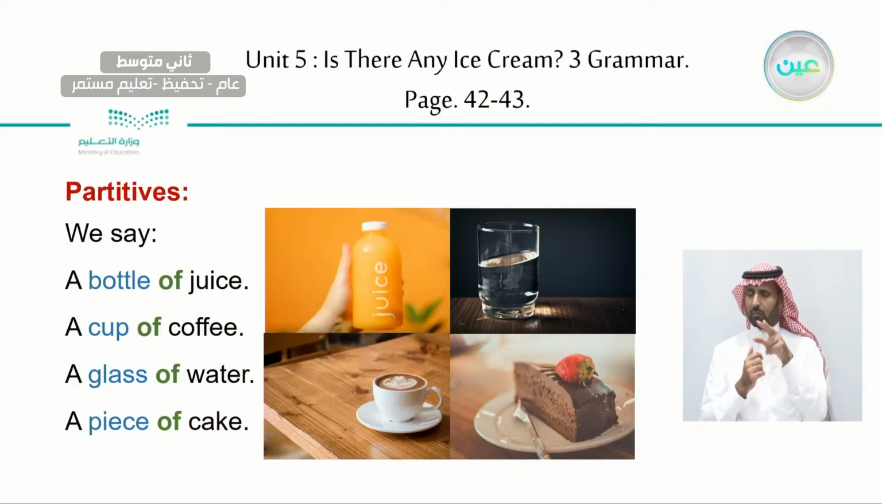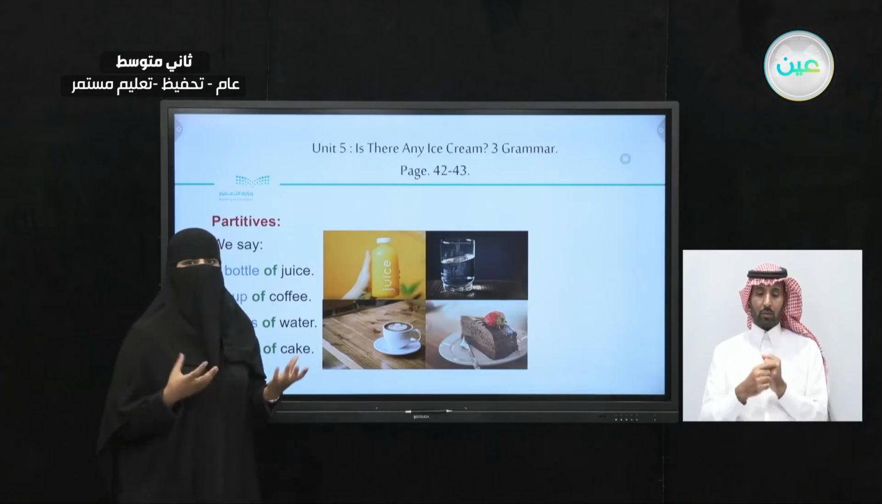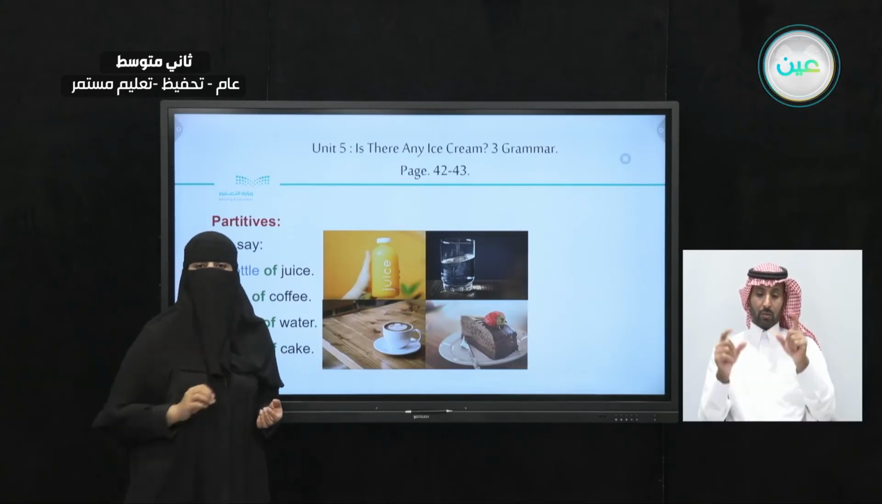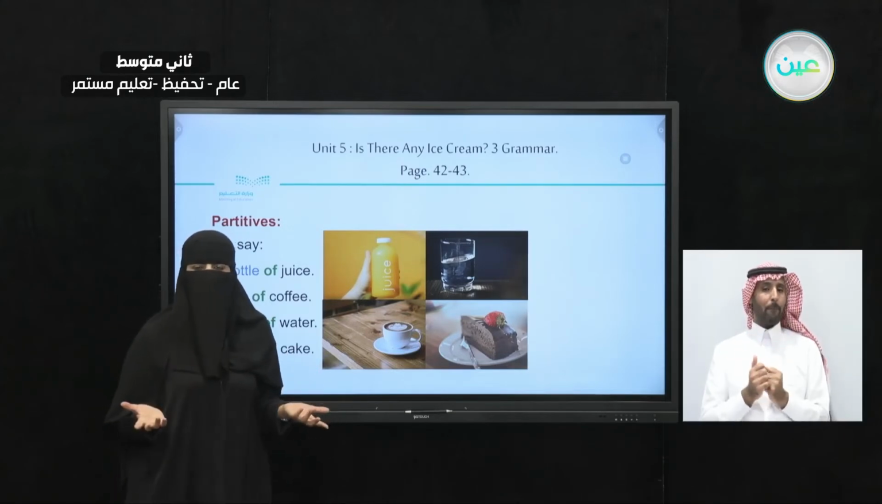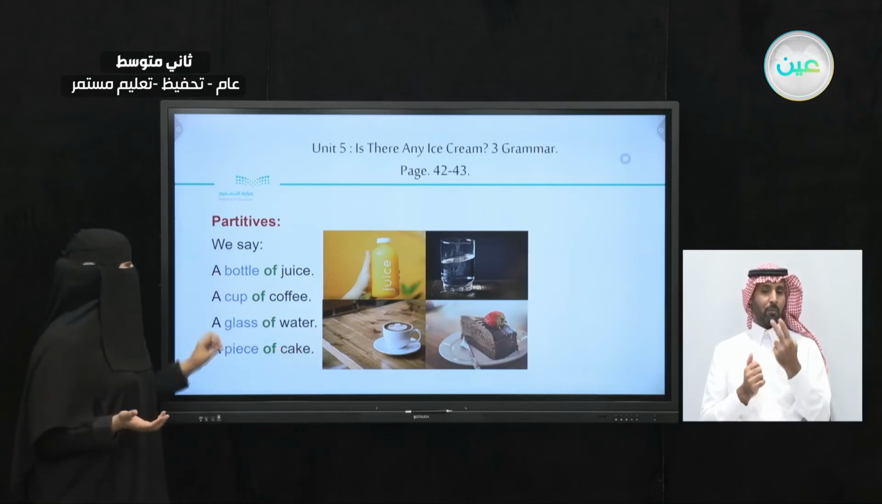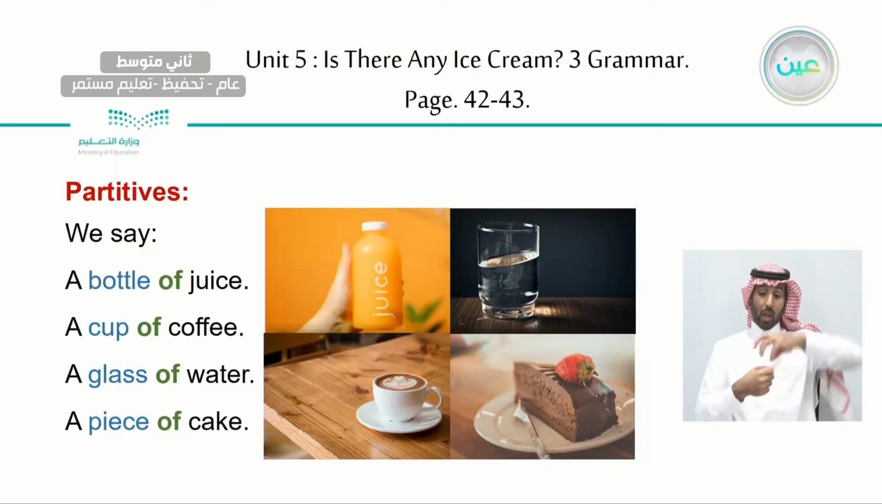Now, let's take a look at the pictures here. What can you see in the pictures? I can see juice, orange juice, and a cup of water. I can see coffee, I can see cake. But when we're ordering things and we want the exact quantity, what are we going to say? We're going to say a bottle of juice.